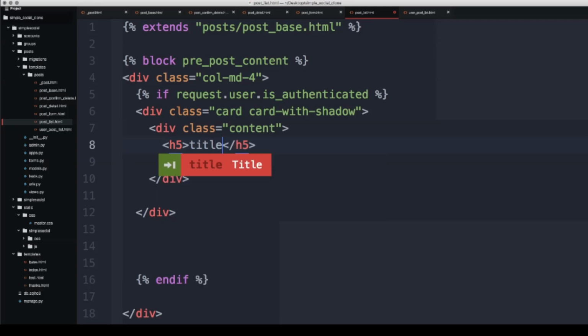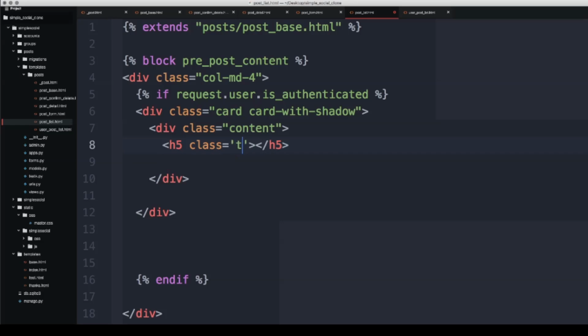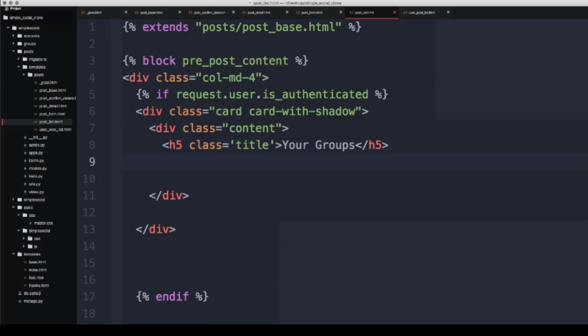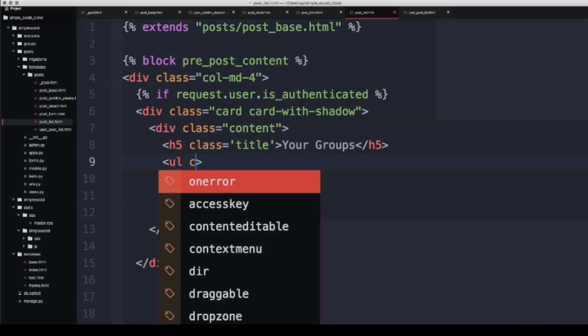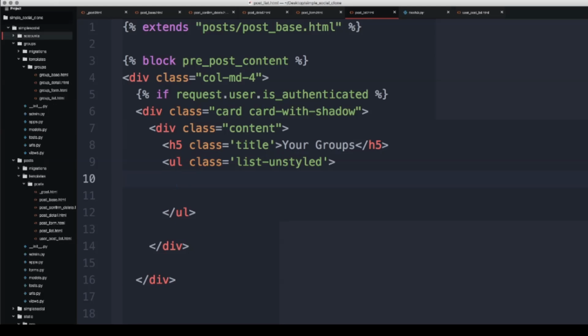But inside of this, we'll have an h5 title that we can later edit, and this is just going to say "Your Groups". So if the user is logged in, we want to list out their groups, and then we are going to create an unordered list, and we'll give this a class of list-unstyled. Again, you don't really need to follow along with those classes exactly.